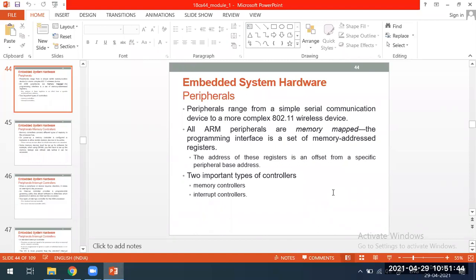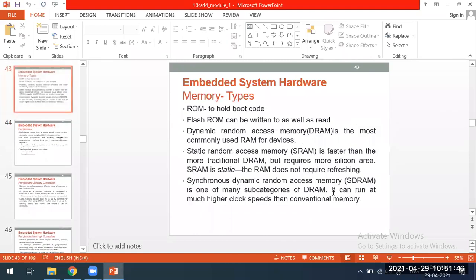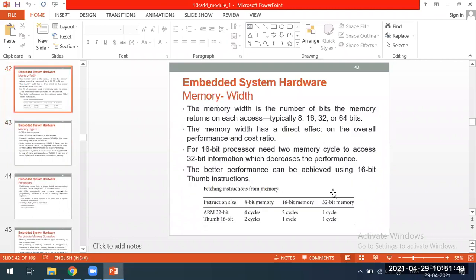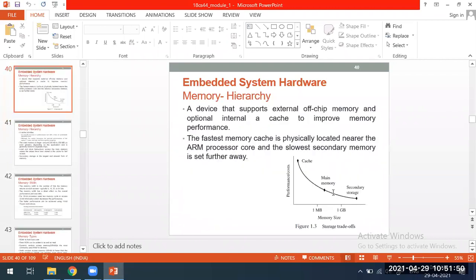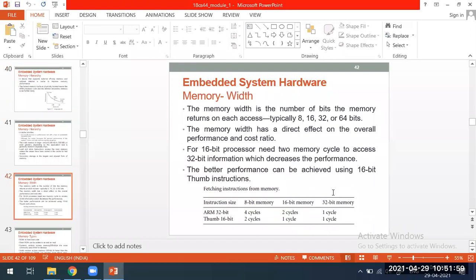Next we discussed the memory. What are the types of memory? What characteristics do we look into? What is the hierarchy? Then what is the width? What is the advantage we get if we have a 16-bit memory and a 16-bit instruction? What is the advantage when it is a 32-bit memory and 32-bit instruction? That we discussed in detail yesterday.